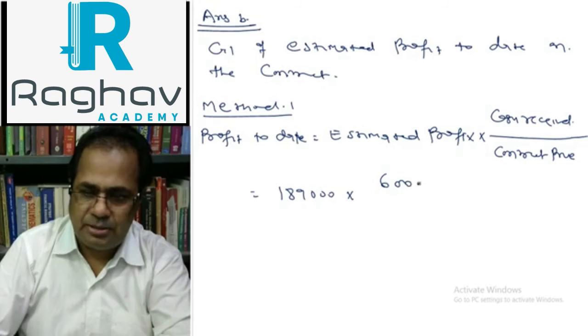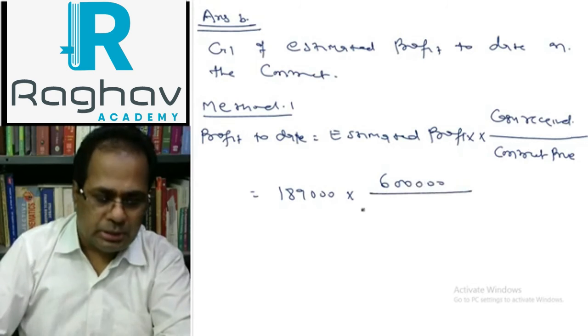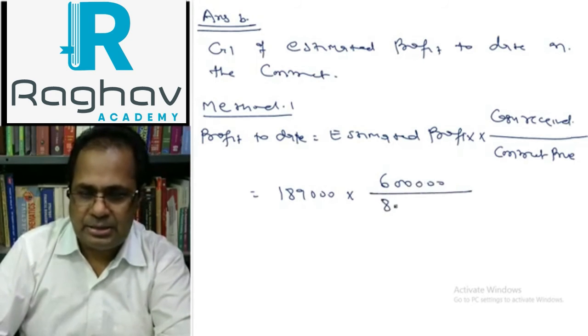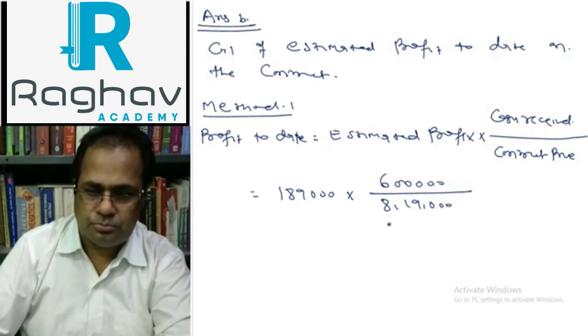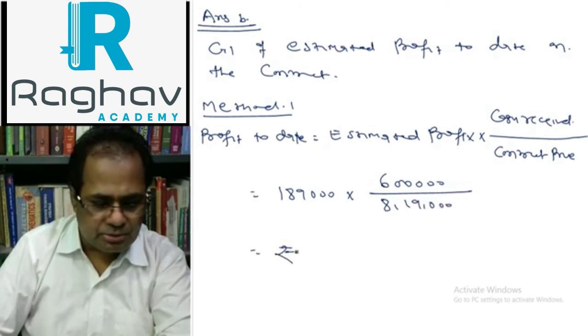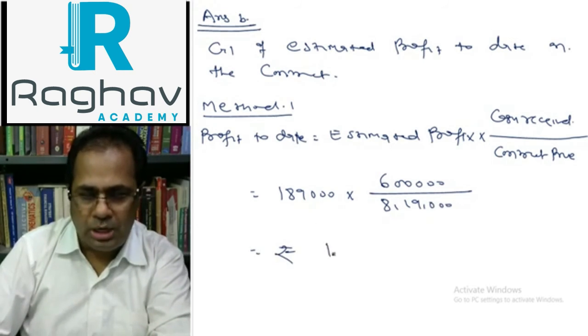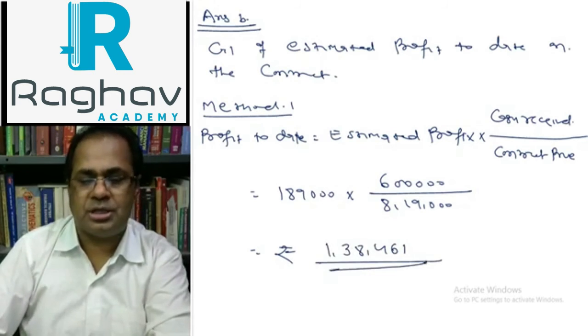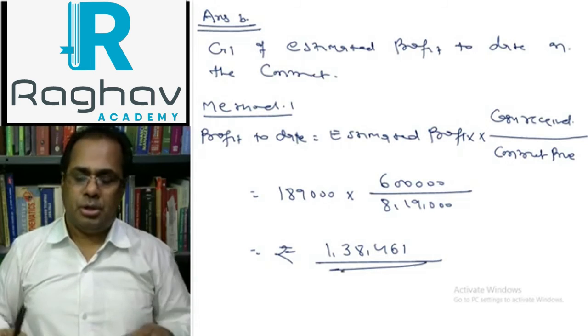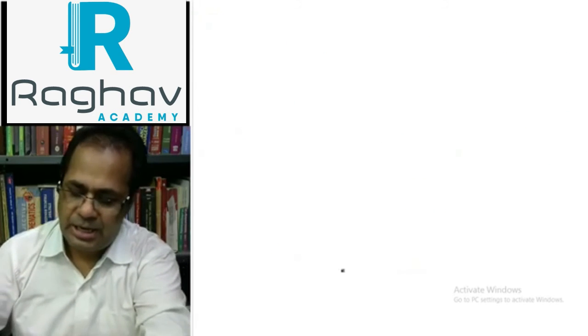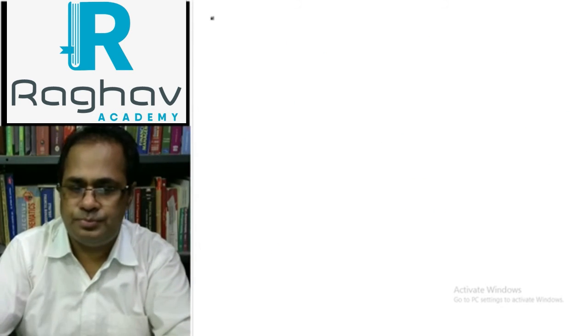So 1,89,000 into 6 lakh divided by 8,19,000 is rupees 1,38,461.